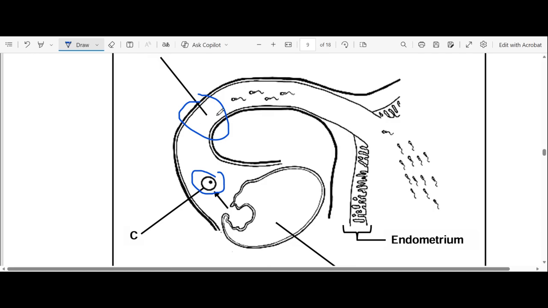So this is where fertilization will take place. And you can see that fertilization is about to take place, right? And we have sperms here, swimming towards the egg cell, or towards the ovum. And this is our endometrium preparing for pregnancy. So you can see that our endometrium is thicker, vascular, and glandular, right? So the endometrium is thicker, vascular, and glandular. So already preparing for implantation, not pregnancy. Let me not say pregnancy, but implantation. Okay, let's go to our questions.